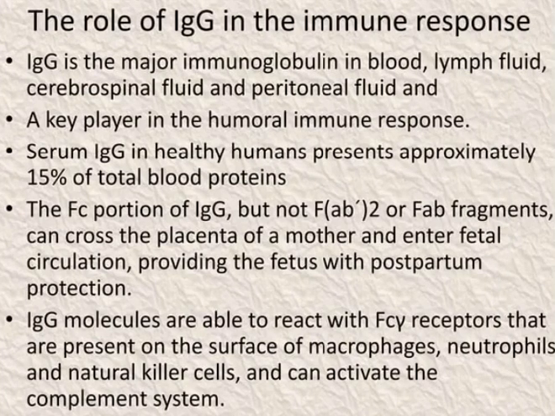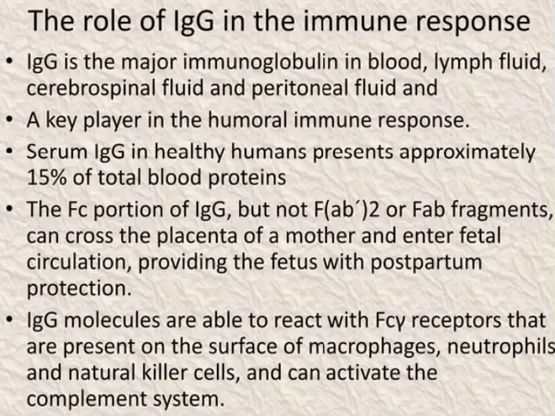The role of IgG in the immune response: it is a major immunoglobulin in the blood, lymph fluid, cerebrospinal fluid, and the peritoneal fluid, and a key player in the humoral immune response. Serum IgG in healthy humans represents approximately 15% of the total blood protein. The Fc portion of the IgG, but not the F(ab')2 or Fab fragments, can cross the placenta of a mother and enter the fetal circulation, providing the fetus with postpartum protection.